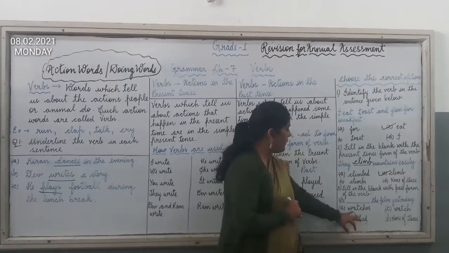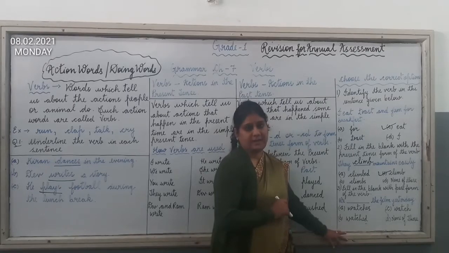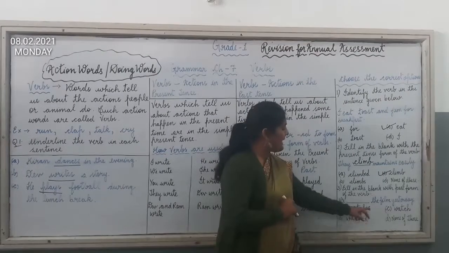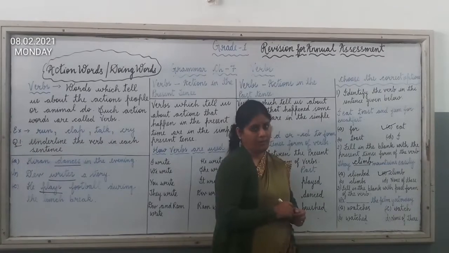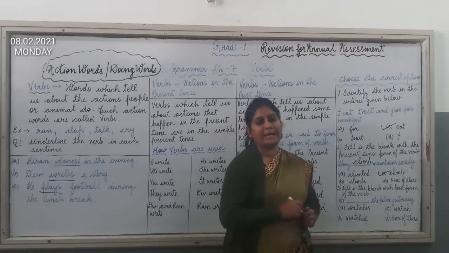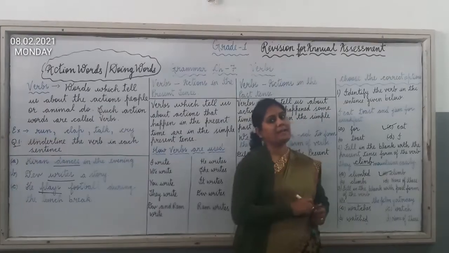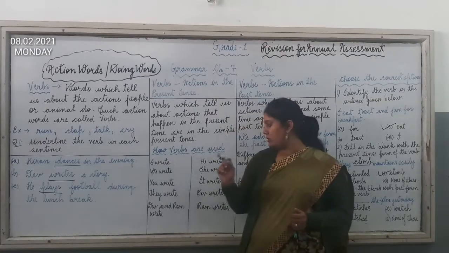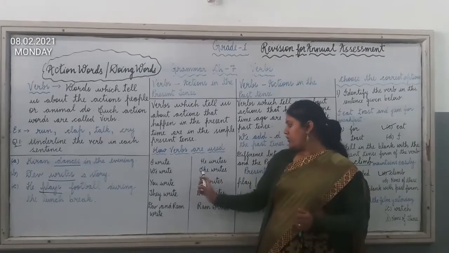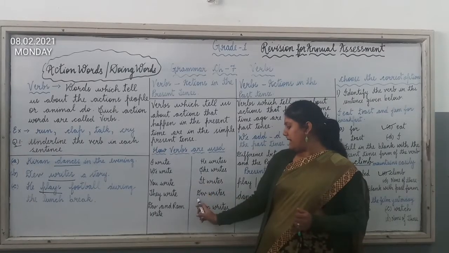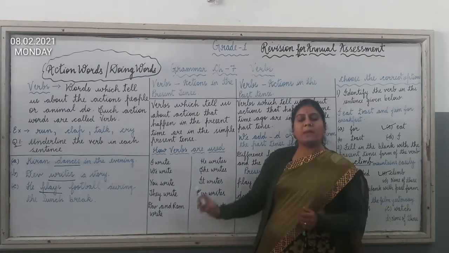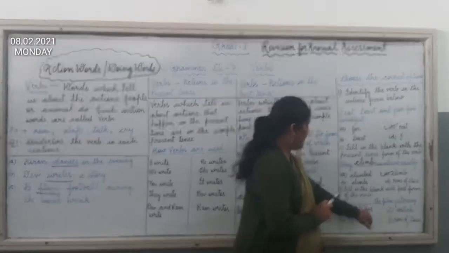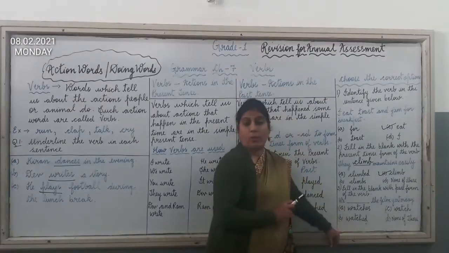Now children, option 1 is watches. This is not the correct option as es is added to the verb, and we add es in the present tense when we talk about he, she, it, Ram, meaning singular. So it is not the correct option. B is watched.